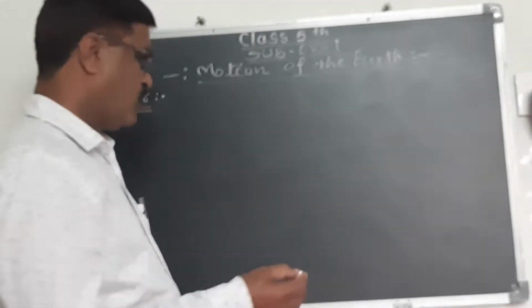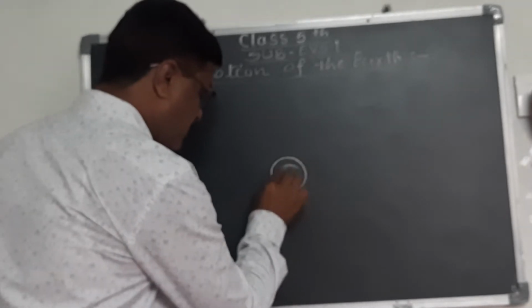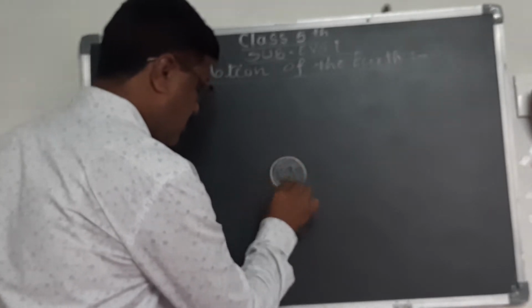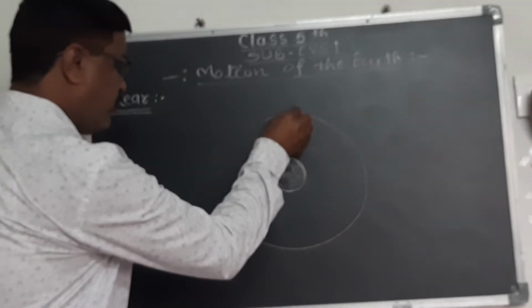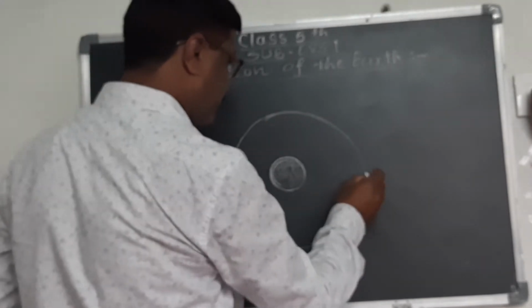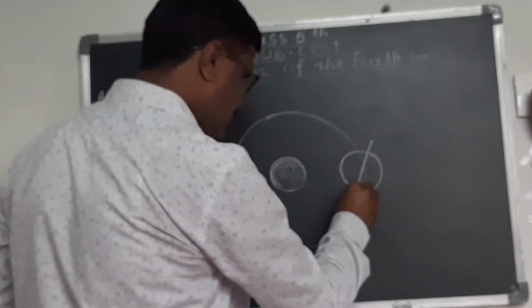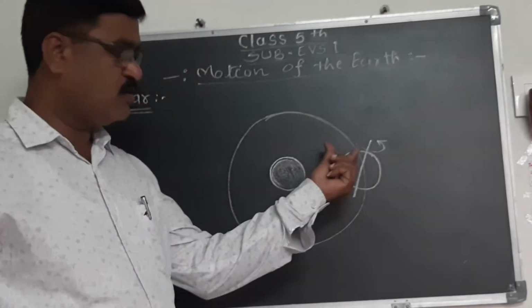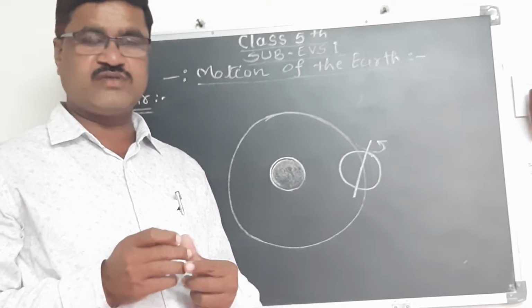So for that purpose, we take one picture. Suppose this is your sun in the center, and the earth is revolving round this circular orbit in such a way. Suppose here is your earth. The earth is inclined on its axis and rotates along this axis. That's why day and night take place. We know this already; we saw it in the last video.